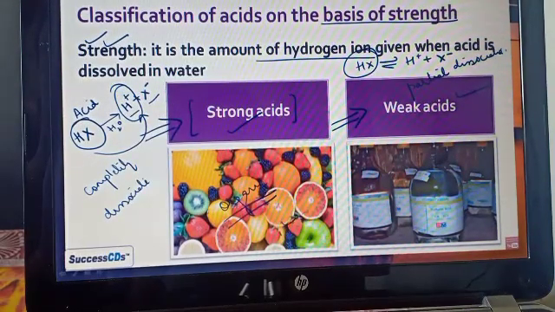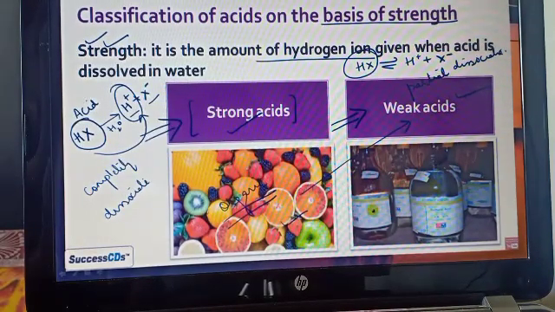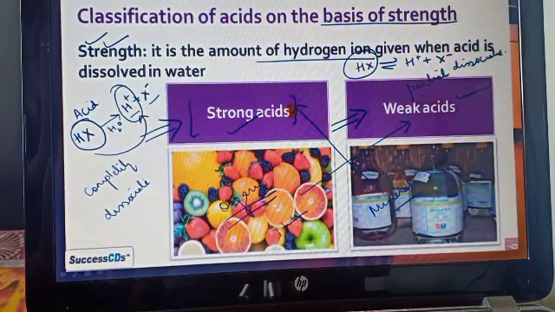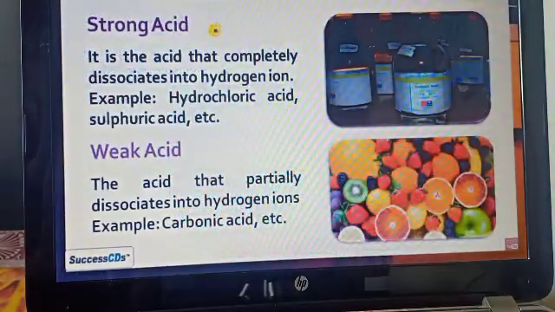So all the organic acids are weak acids, and all the minerals, obtained from the earth crust, are strong acids because they are completely dissociated.